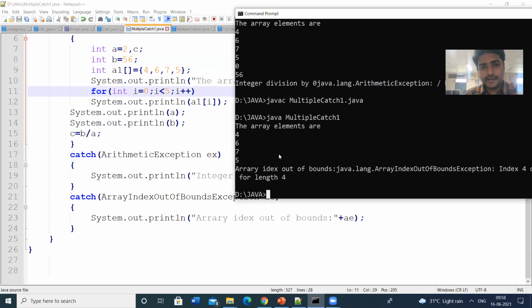So these are the array elements: 4, 6, 7, 5. Here we are getting the array index out of bound, so the arithmetic exception catch block will not execute. This catch block is not executed. Here B by A means 56 by 2, so that is 28.